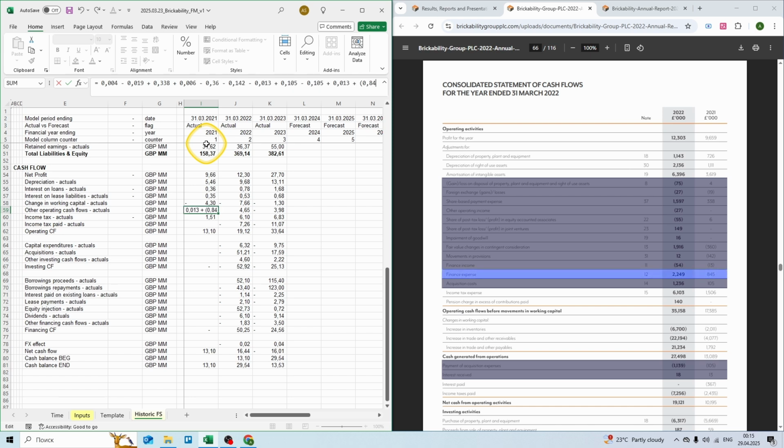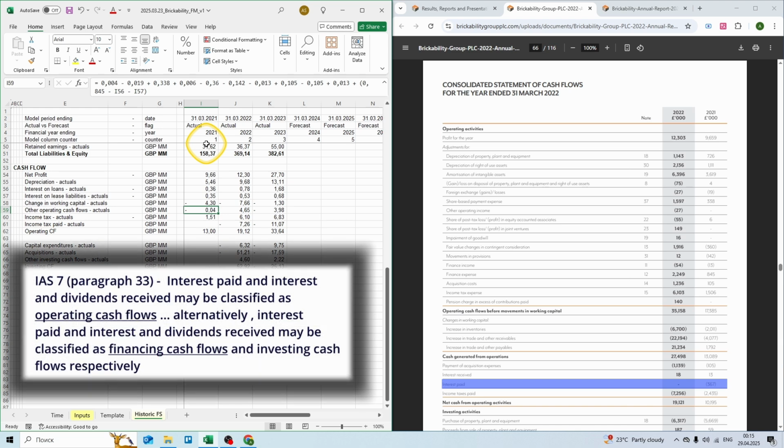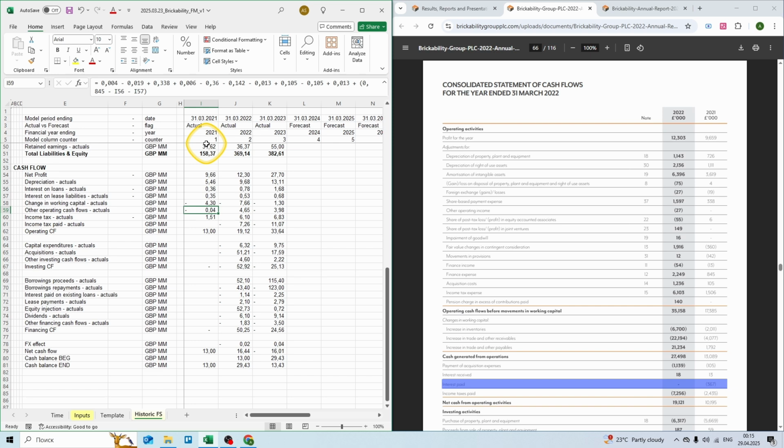And again, from finance expense, we want to subtract interest on loans and interest on lease liabilities to avoid double counting. Now, what is different in this report is that interest paid is recorded in operating cash flow, and in the audit report for 2023, it was recorded in financing cash flow. And according to international financial reporting standards, we can record interest payments as either operating or financing cash flow. So we will stick to the way they did it in 2023. So here we will ignore interest paid and include it in financing cash flow.